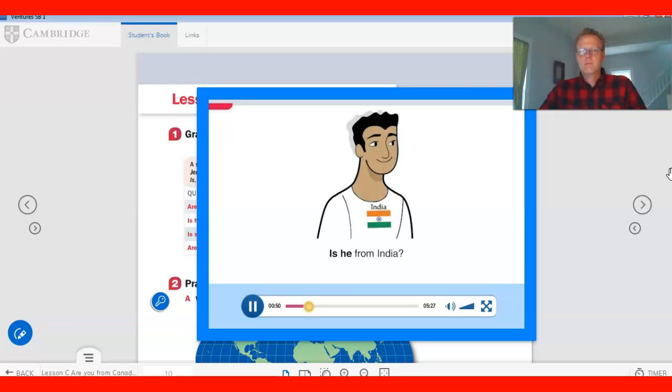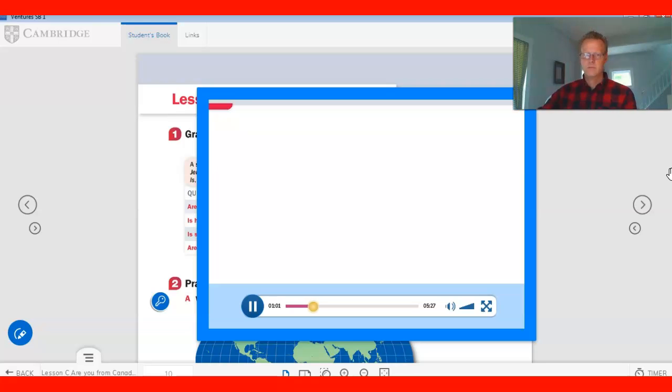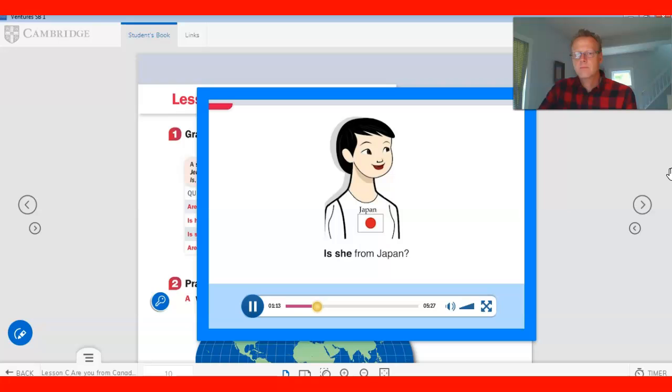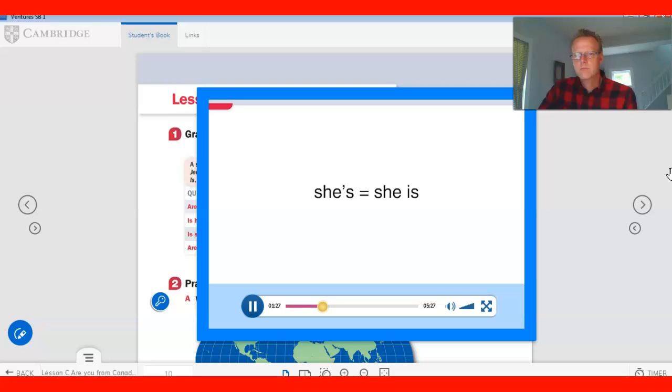Is he from India? Yes, he is. Is he from India? No, he isn't. He's from the United States. Isn't is short for is not. He's is short for he is. Is she from Japan? Yes, she is. Is she from Russia? No, she isn't. She's from India. She's is short for she is.